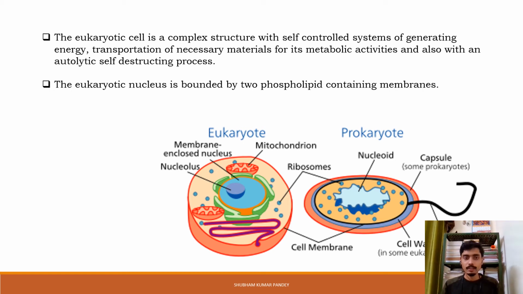The eukaryotic nucleus is bounded by two phospholipid containing membranes, which is called the nuclear membrane. Okay, so the nuclear membrane is a double membrane structure. It has two membranes, one is the outer membrane and another one is the inner membrane. So you can see in the diagram, in the eukaryote there is mitochondria, and there is a membrane bound enclosed nucleus, that is, a two layered nuclear membrane. And different types of cell organelles are also present. So this is about the eukaryotic cells.